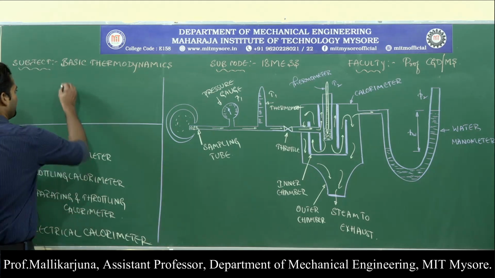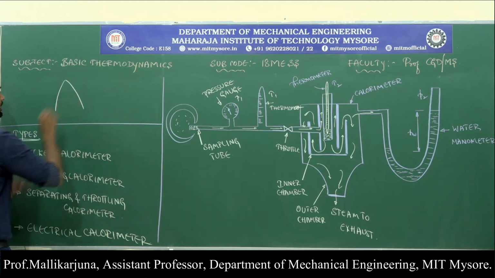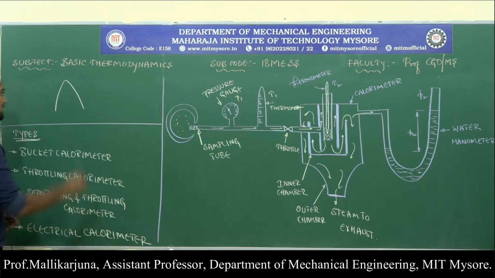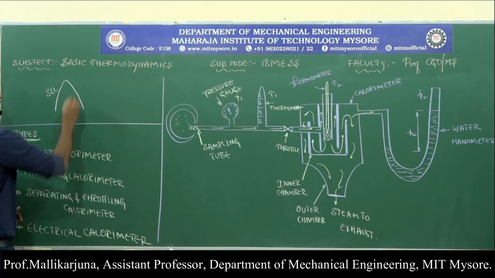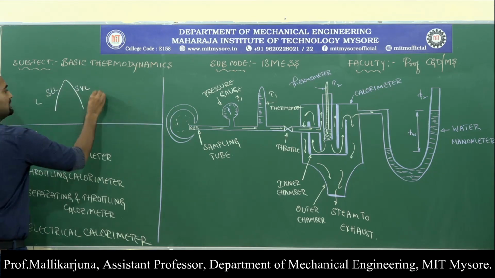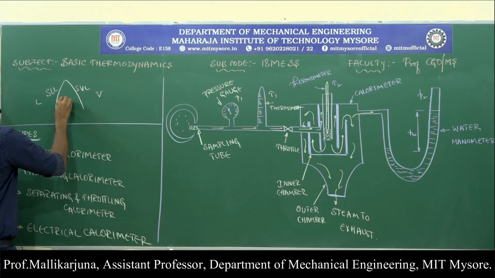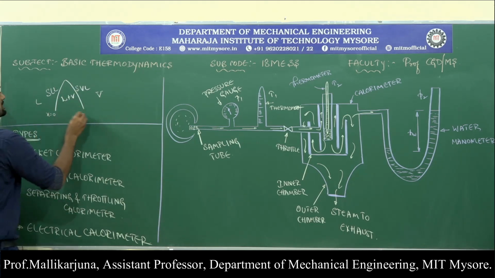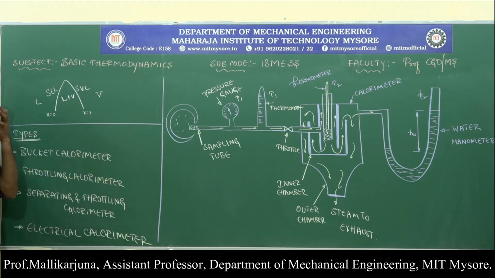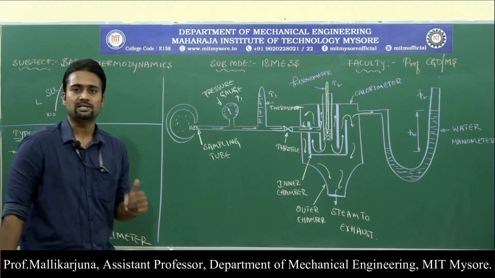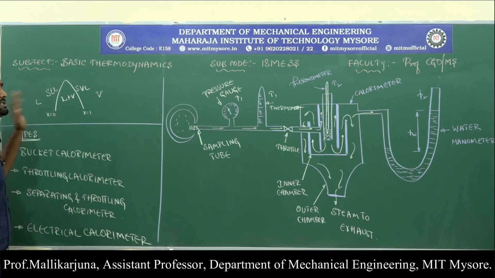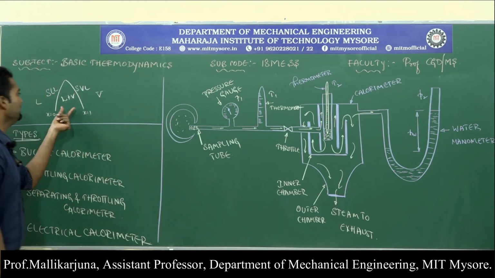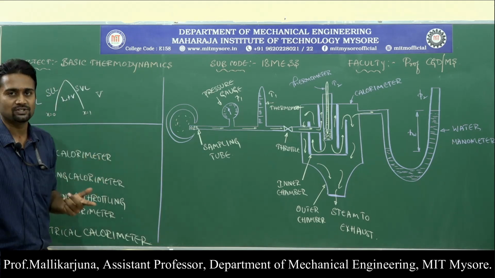Now, we have seen various phase diagrams. In almost all the phase diagrams, we have two saturated lines. One is the saturated liquid line, another one is the saturated vapor line. Left of this line is the liquid phase, right of this line is the vapor phase. In between these two lines is the liquid plus vapor phase. On this line it is x equal to 0, on this line it is x equal to 1. What we understand from this is, on this line it is completely liquid, on this line it is completely vapor. Between those two lines we will have a mixture.